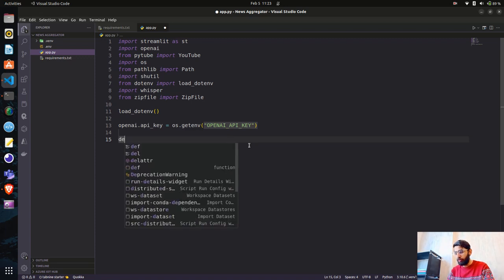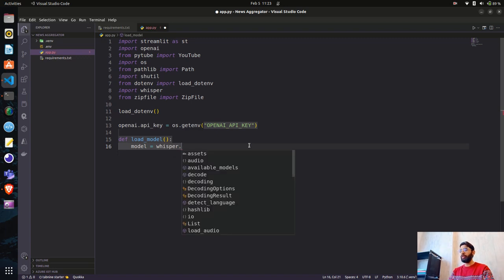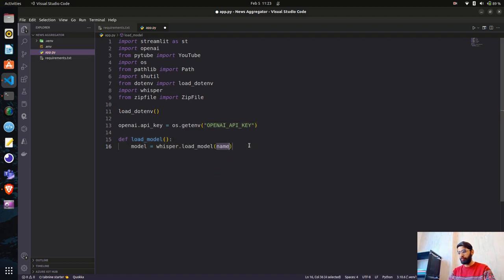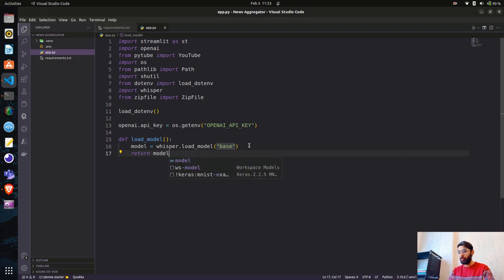So what I will do is write a function to load this model. I am creating a function called load model. Here I will write code to load the model. I will say model equals whisper.load. We have imported Whisper above; we have installed it with pip install openai-whisper. Now I say load model and pass a string, which will be base here. So this is the model that I am loading, and I will just return the model, and I will use this model to get the transcript out of the audio file.